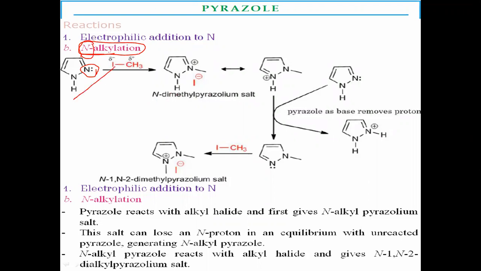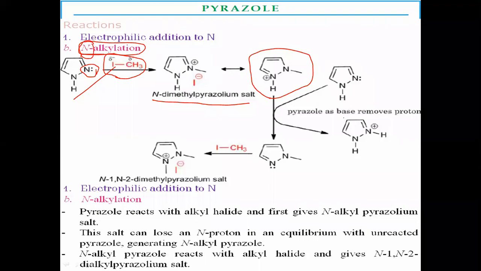Here is one example: pyrazole reacts with methyl iodide. There is formation of an N-methyl pyrazolium salt. Once the salt is formed, the structure looks like a 2-methyl pyrazolium cation as the intermediate, followed by removal, with the help of a base, of the proton which is present on the first position.